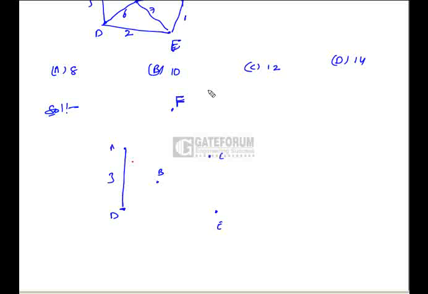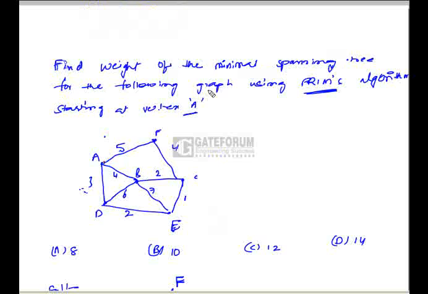Now we have to see the edges from the graph which are incident on those 2 vertices, and we have to select the edge with minimum cost. So on A we have 3 edges with cost 4, 5 and 3, and on D we have edges with cost 2 and 6. So among these 5 edges, the edge with minimum cost is DE. So we have to add the respective edge in the spanning tree.